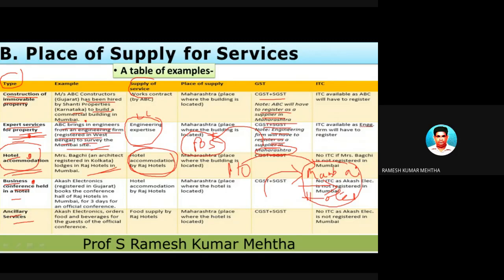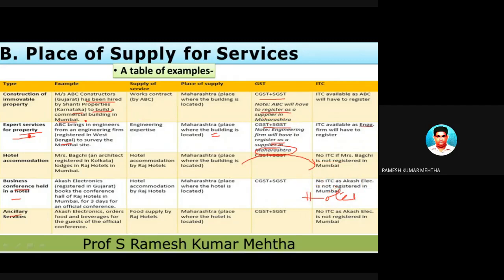Now let's take the discussion as far as the third example is concerned. So very interesting situations are there. There are so many situations like this, and I will tell you very openly. All these instances or examples or transactions cannot be discussed at length because there are innumerable services, almost like 300 services. Is it possible to discuss 300 services? No, but you have to understand the summary of the place of supply of services as far as the concept is concerned. Now, hotel accommodation.